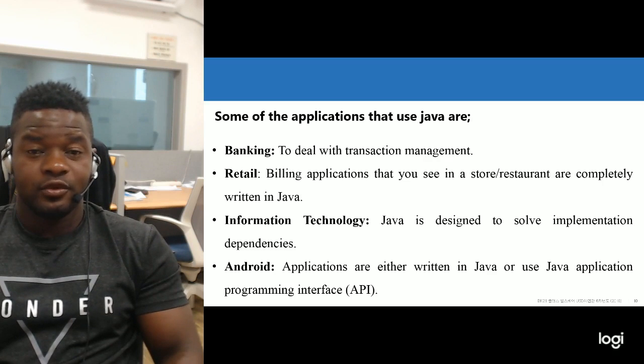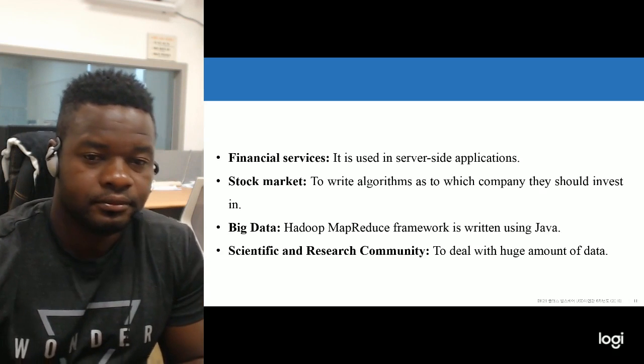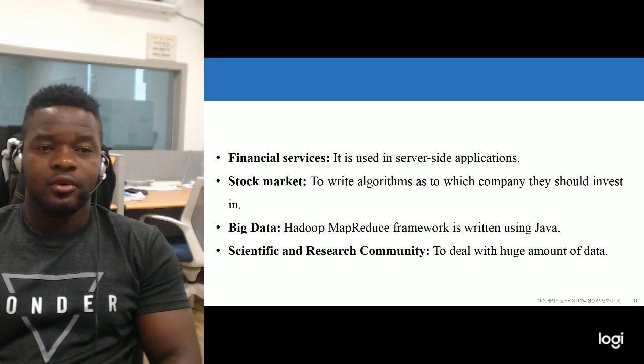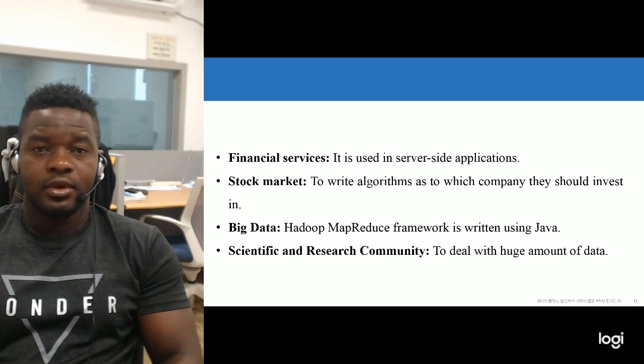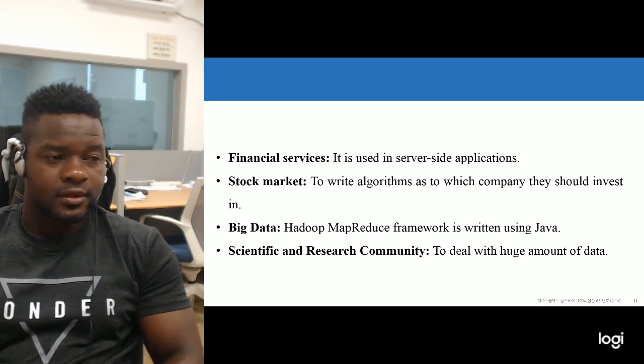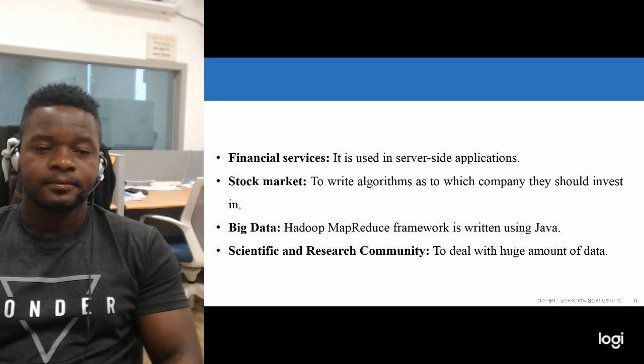The Android phones that we use, the smartphones that we use, they are all using Java to run their applications. In the financial service, we also use Java to be able to keep our information, that is the servers used in the financial service, they all use Java to store their data.